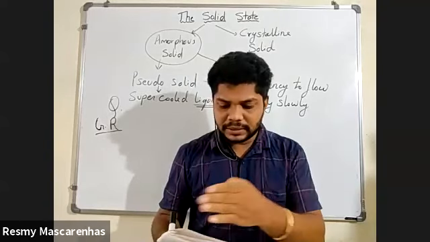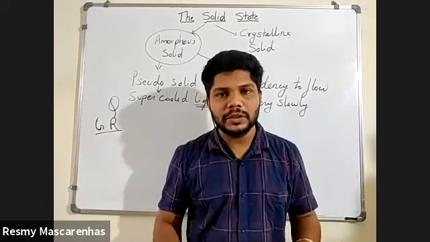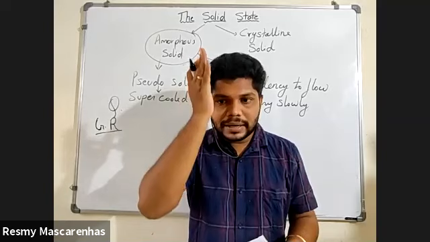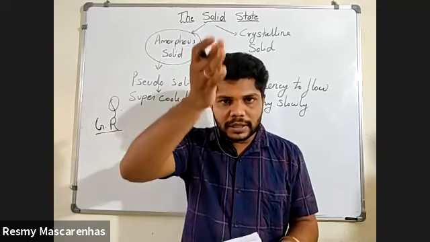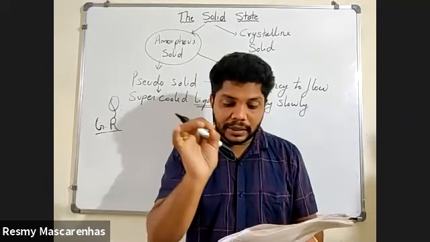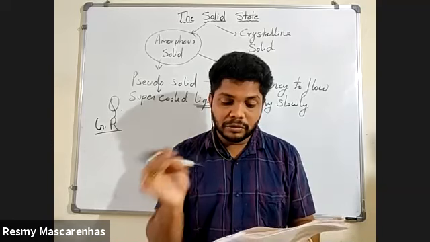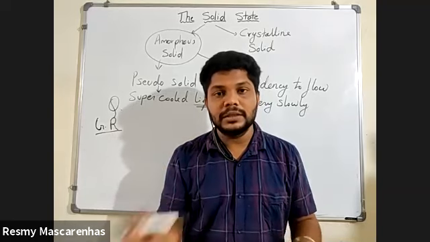Now here many things are there, but I will tell you in my words. Cleavage property means what? Cleavage means when you cut the two things. I will just read: when cut with a sharp edge tool, they split into two pieces. The newly generated surfaces are plain and smooth.